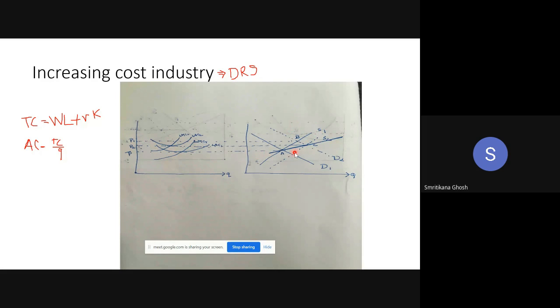Do one thing, I went through it very fast. Draw this diagram in your copy. This is my suggestion. Try to understand whatever I said, because the recording will be uploaded. If it is not clear, ask me in the next class. I will definitely repeat this diagram again. I'm giving you the time. Draw this diagram in your copy.